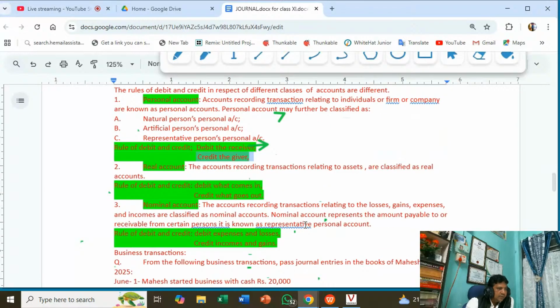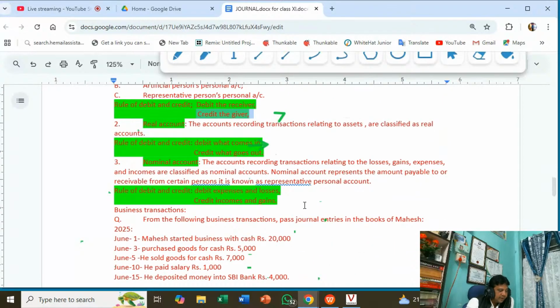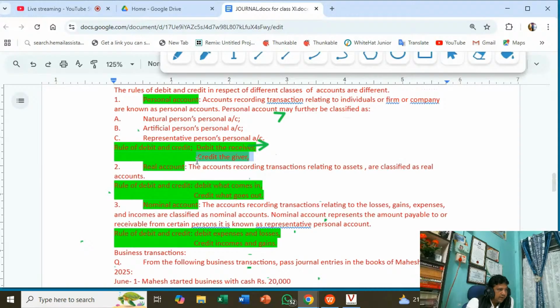In the second transaction, amount received from Ram, credit the giver, and debit the receiver. This time you are the receiver, so no need to write your name. Only the person who has given money to you, or the person to whom you have given money, his name should be written.